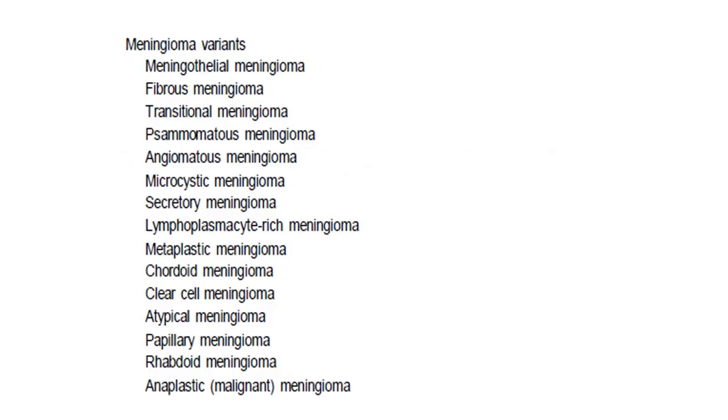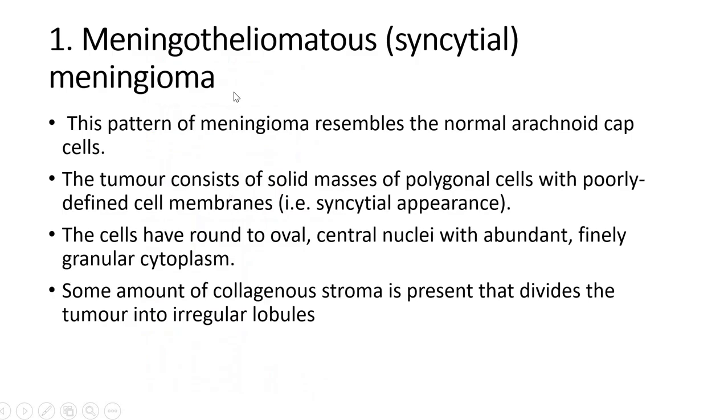Histologically, depending on what kind of cell we see and how it's arranged, there are many variants: meningothelial, fibrous, transitional, psammomatous, angiomatous. I'm not going to tell in detail, but a few things you can remember are the meningothelial variant, the fibrous variant, and the transitional variant. Again WHO, based on the prognosis, classifies them into various grades, and the poor ones are the anaplastic and the rhabdoid variants. But at our level, we are going to just read about three types: meningothelial, fibrous, and the transitional meningiomas.